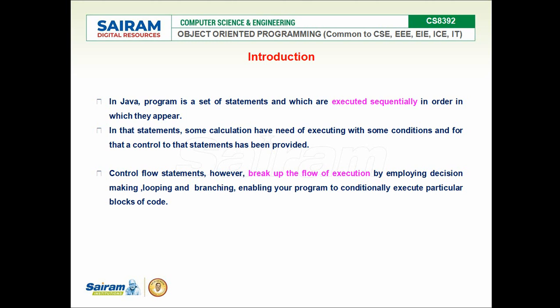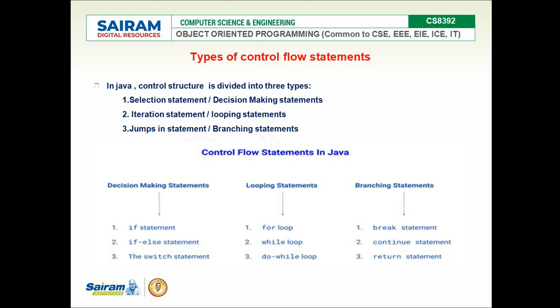The flow of execution can be changed by decision making, looping statements and branching statements. This enables your program to conditionally execute particular blocks of code. So the way in which the statements are executed, or the flow of execution of the statements, is called control flow statements. Come, let's see the types of control flow statements.